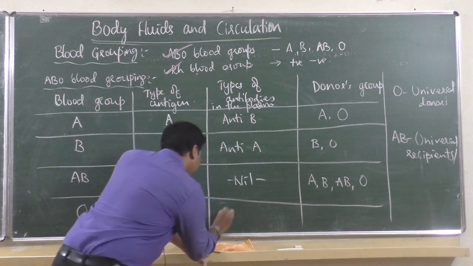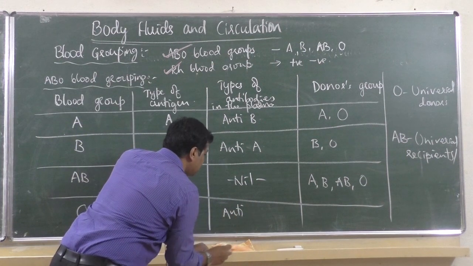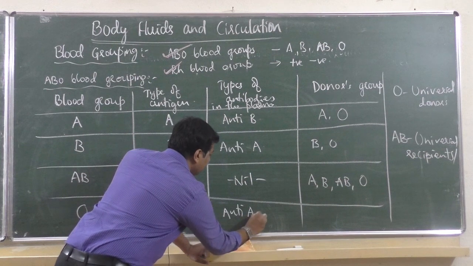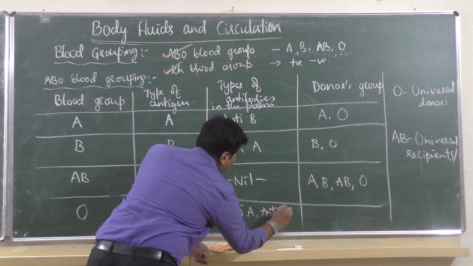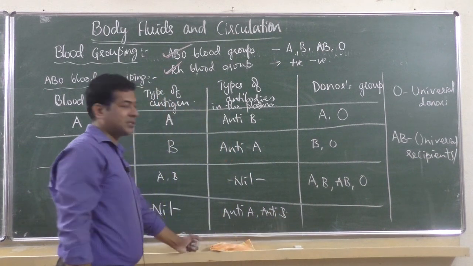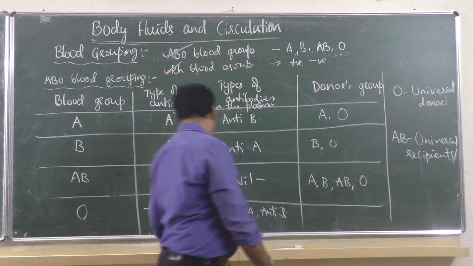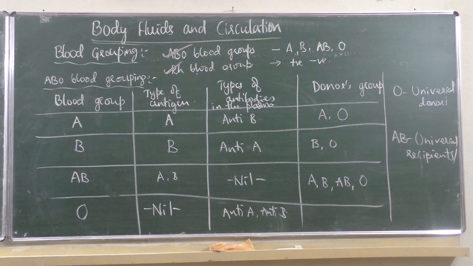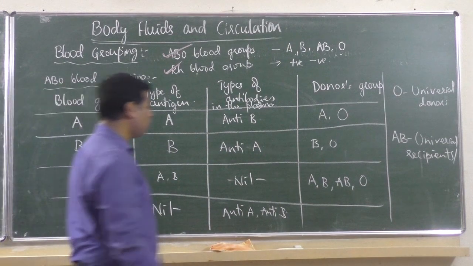Here it produces two types of antibodies, anti-A and anti-B, both in the plasma. Then for donor's blood group, only O can donate.